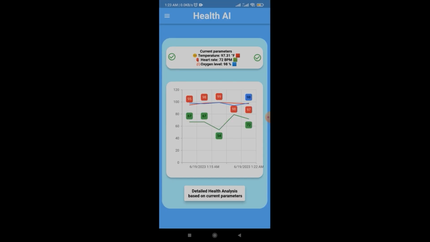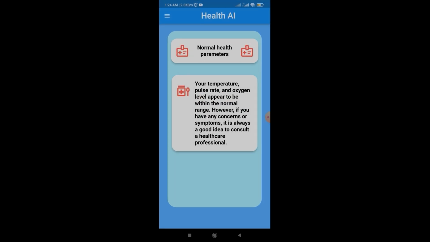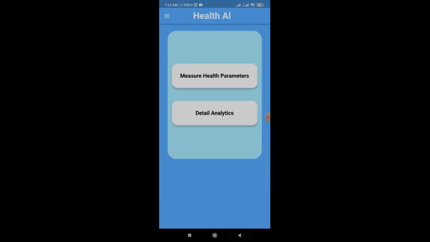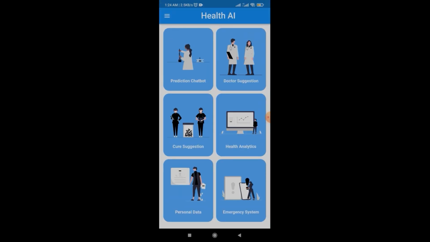Now I will show you the second option, which is detailed analytics. Here you can see the detailed graph from our previous history and our current value, and if I want detailed health analysis based on current values, then I will press this button and it will say that yes, we have normal health parameters and everything is fine. So it was all about our health analytics module.